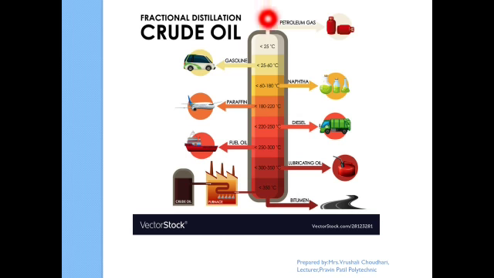This is the iron tower, which has fractional condensation. As per the temperature, different fractions get separated out, and different fractions have different properties as well as applications. First we separate out lower boiling point gaseous molecules, liquefied petroleum gas, then gasoline, naphtha, paraffin, diesel, fuel oil, lubricating oil, and the last residue is called bitumen, which is used as asphalt for road making.